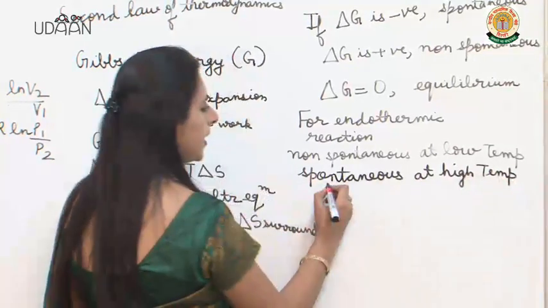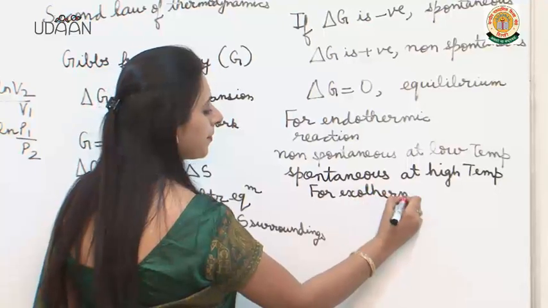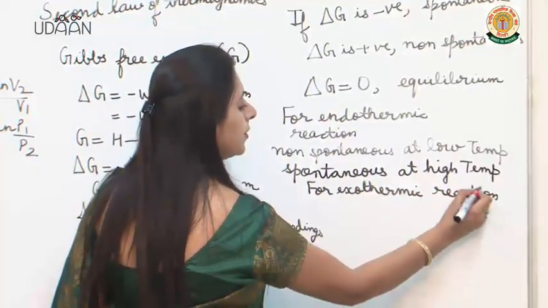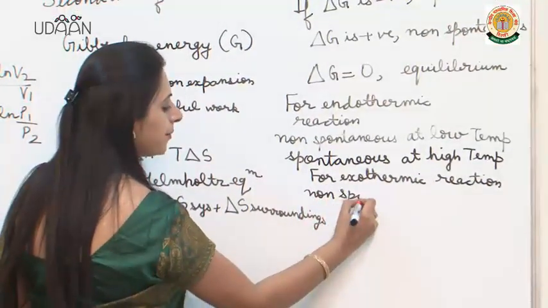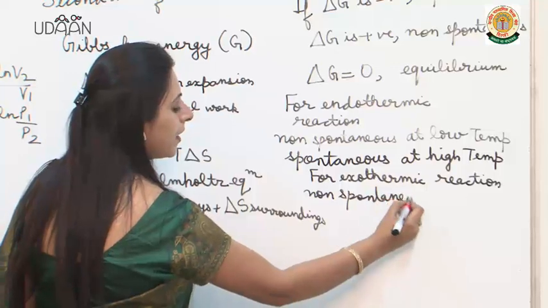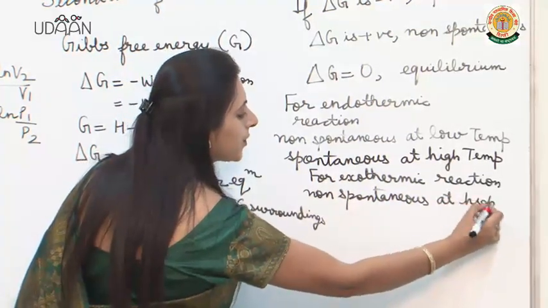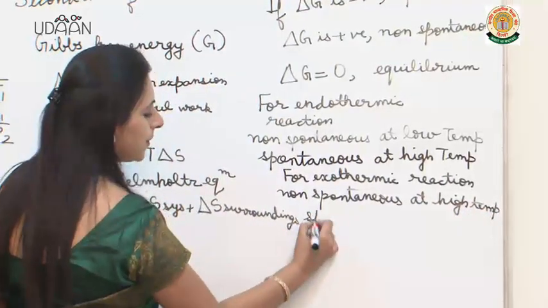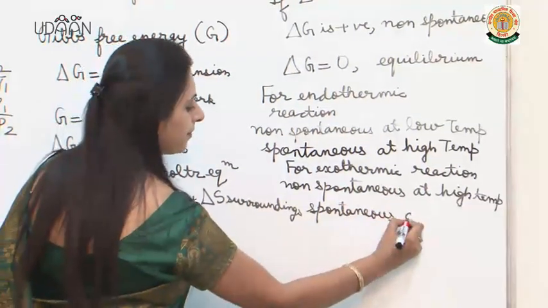And for an exothermic reaction which is non-spontaneous at high temperature, on decreasing the temperature, it becomes spontaneous. So it will become spontaneous at low temperature.